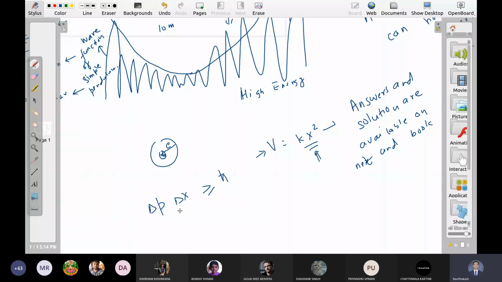If your delta x is finite, delta p has to be finite. Delta x finite means you have a bounded system. So if your delta x is not zero, delta p cannot be zero, meaning energy cannot be zero. If this is infinite, then it can go to zero. It means if your particle has an infinite domain to go, then you can precisely calculate the energy. Okay. So all these things are consistent with each other. This is not a new result.